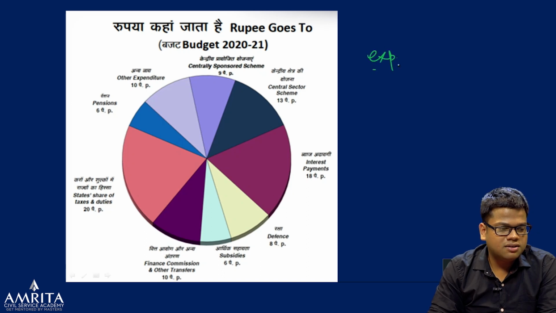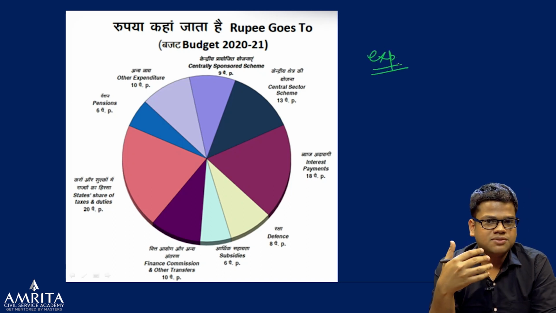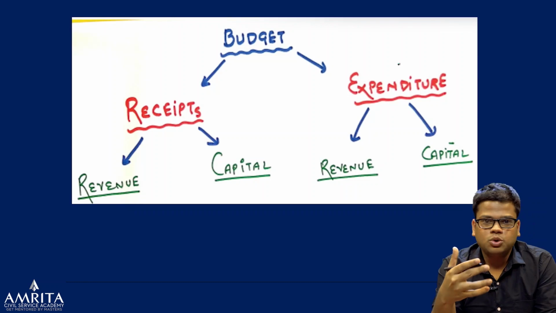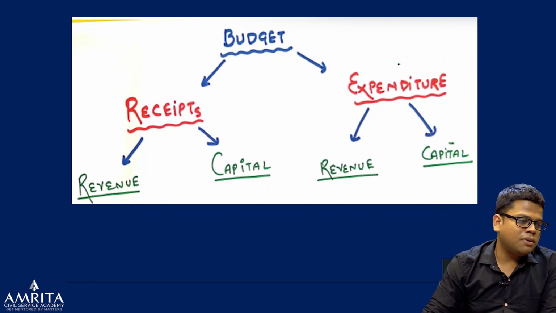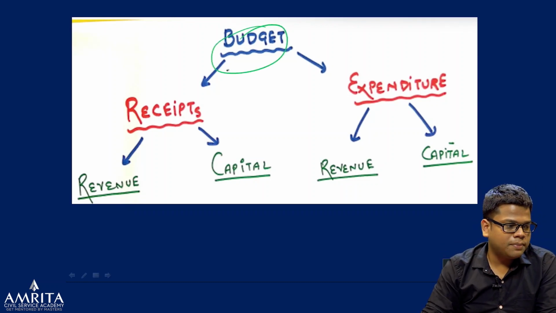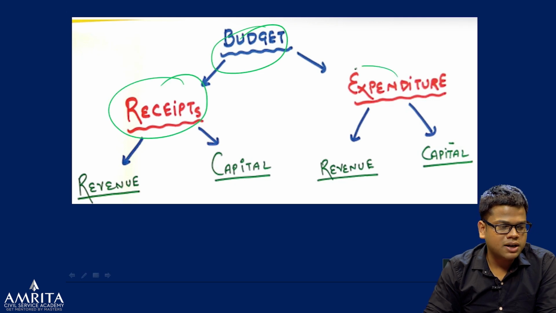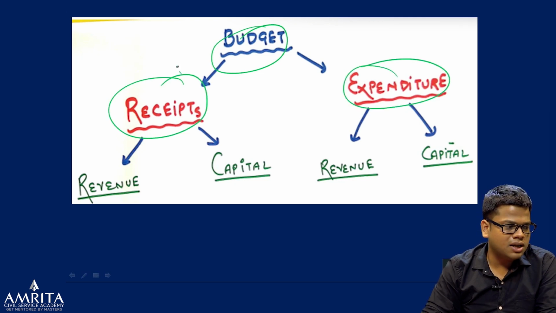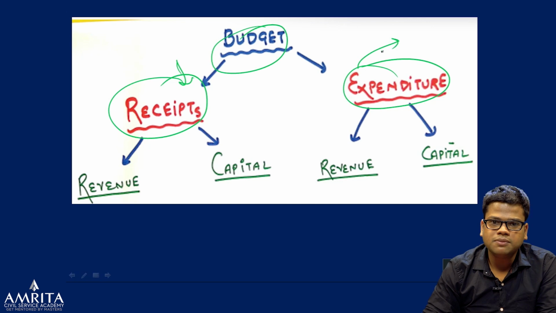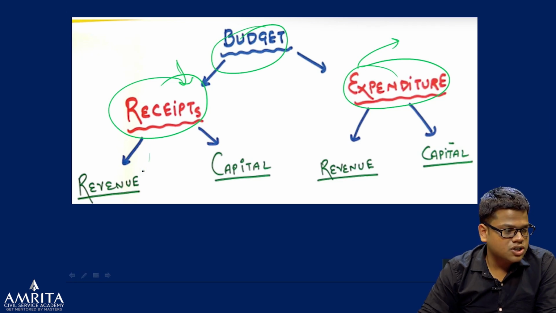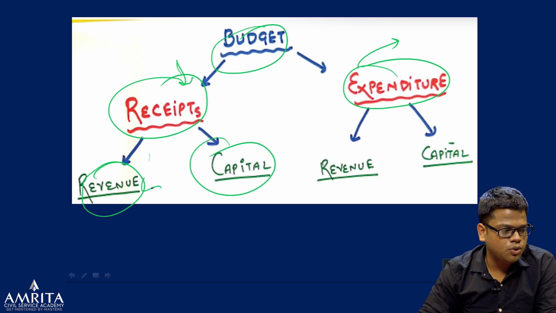So don't be frightened by these diagrams. We'll discuss them one by one. Now coming to the explanation part. We can divide the budget into two parts: the receipt part and the expenditure part. Very easy. Receipts are where the money comes from, and expenditure is where we are spending. But the second classification is where students sometimes have a logical issue: what is the difference between revenue and capital?